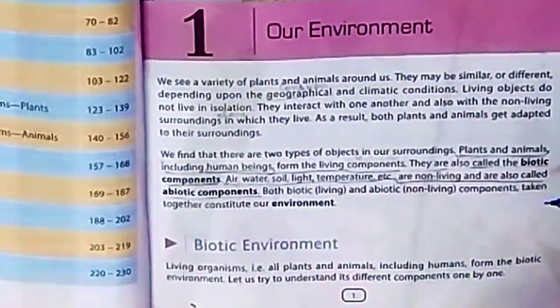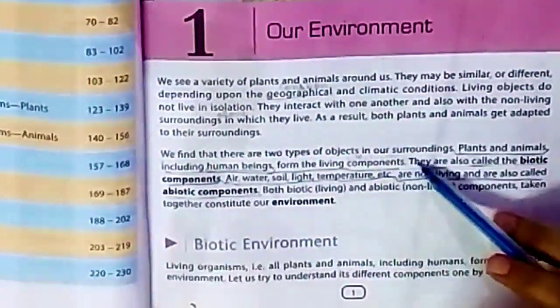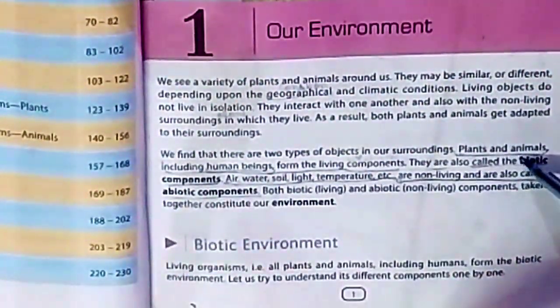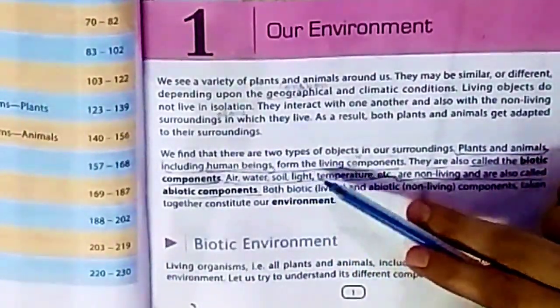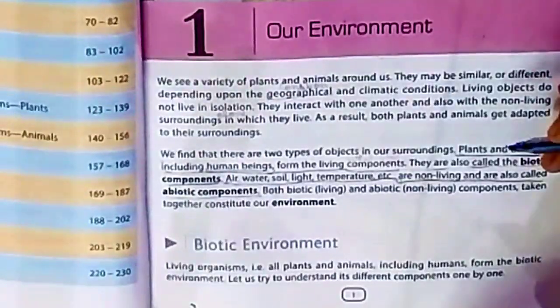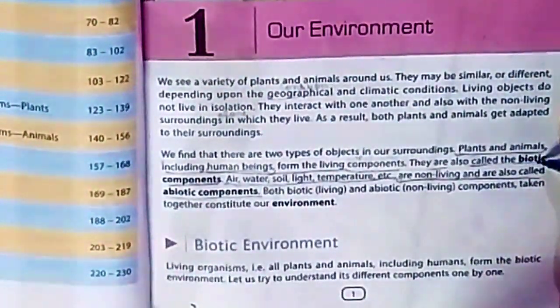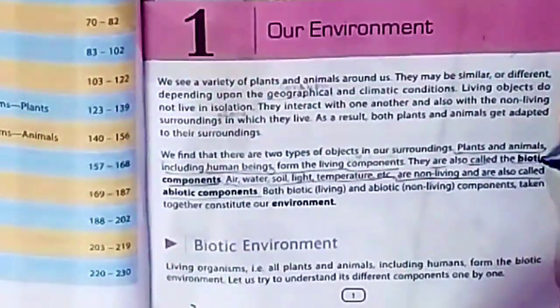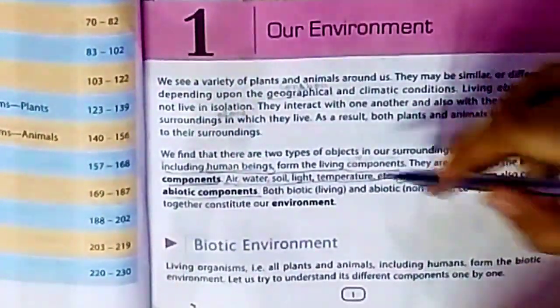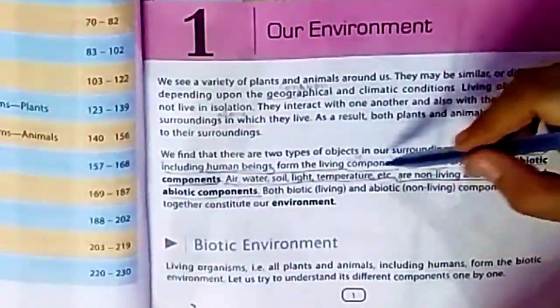In this chapter we will explain the living and non-living components. We find that there are two types of objects in our surroundings. Plants and animals, including human beings, form the living component. They are also called biotic components. Now the question arises, what are biotic components? This is your extra question. Biotic means living component.